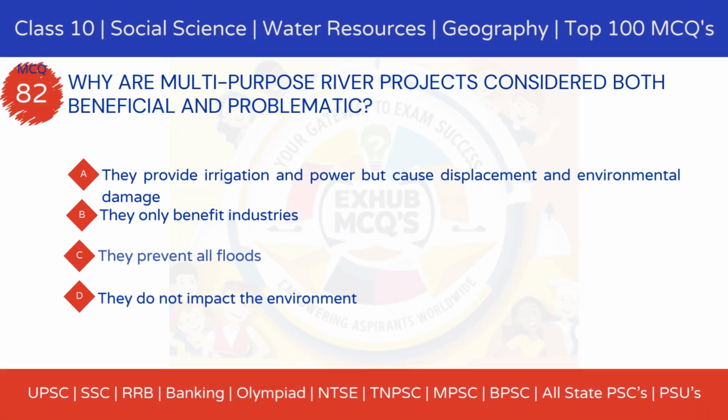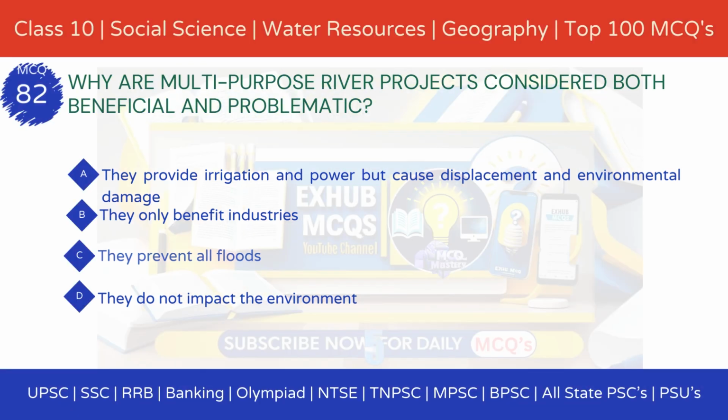YEMC 82. Why are multi-purpose river projects considered both beneficial and problematic? Option A, they provide irrigation and power, but cause displacement and environmental damage. Option B, they only benefit industries. Option C, they prevent all floods. Option D, they do not impact the environment.